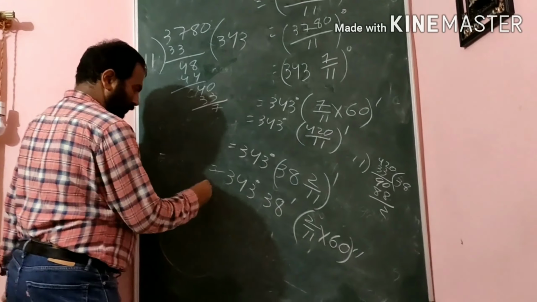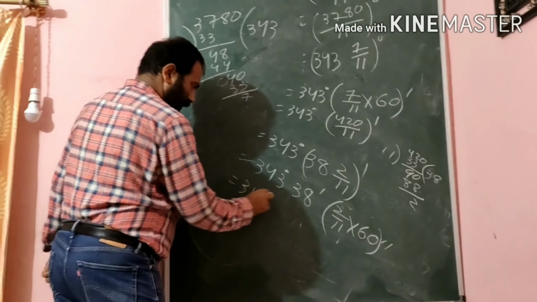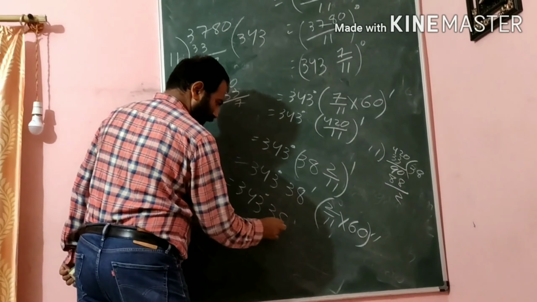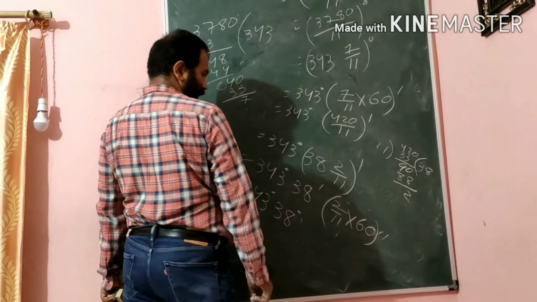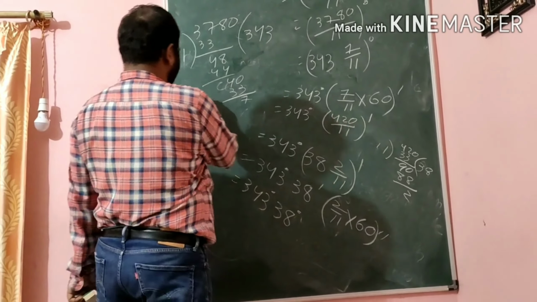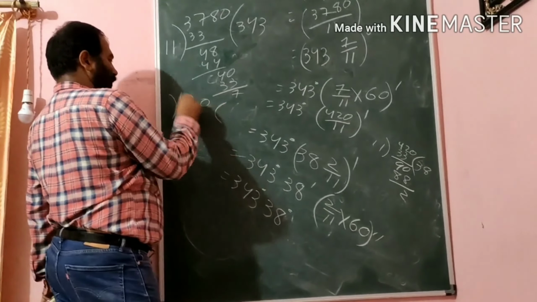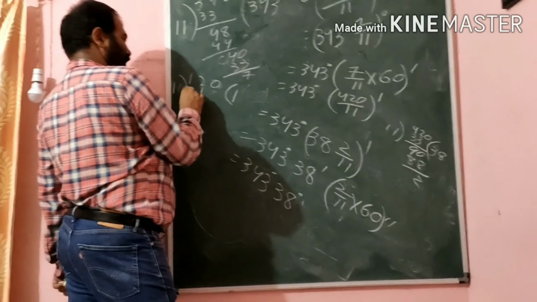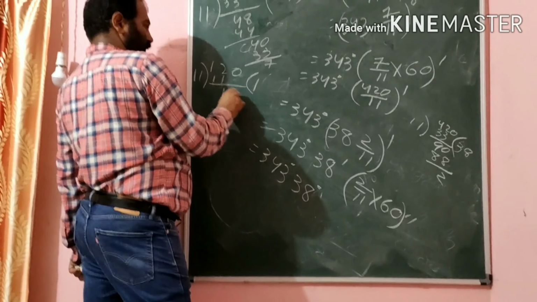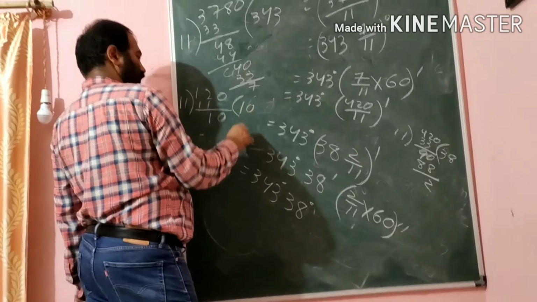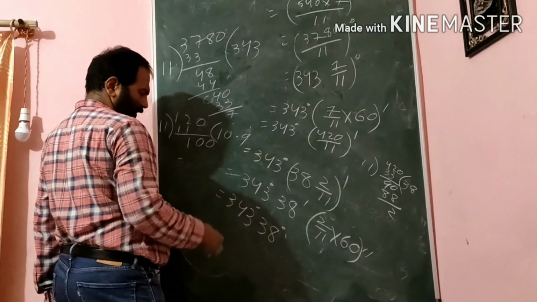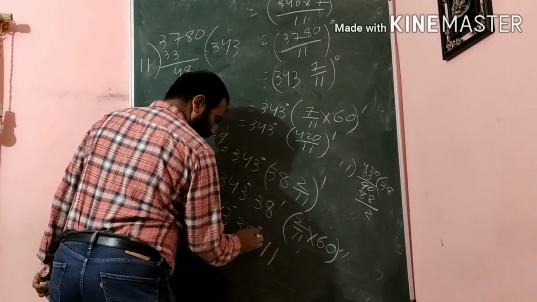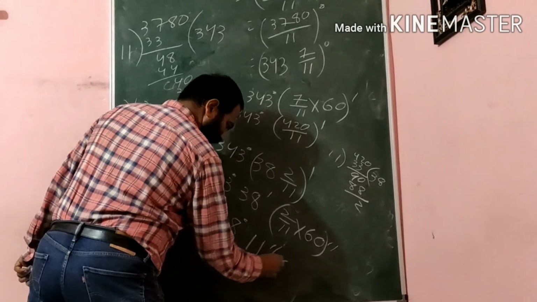The result will be equal to 343 degree 38 minute, and here it is 120 by 11. 120 divided by 11 is 10.9, approximately 11. So 11 second we can write approximately.